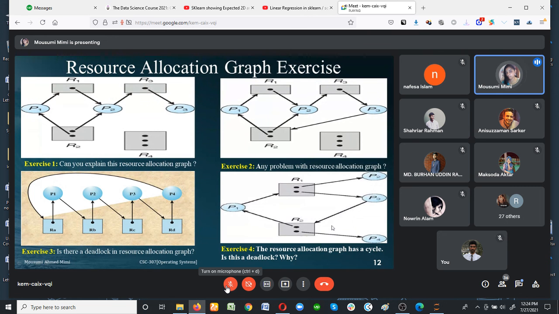Already I discussed all these types of pictures. This picture represented the deadlock. Now there is a problem in this picture.